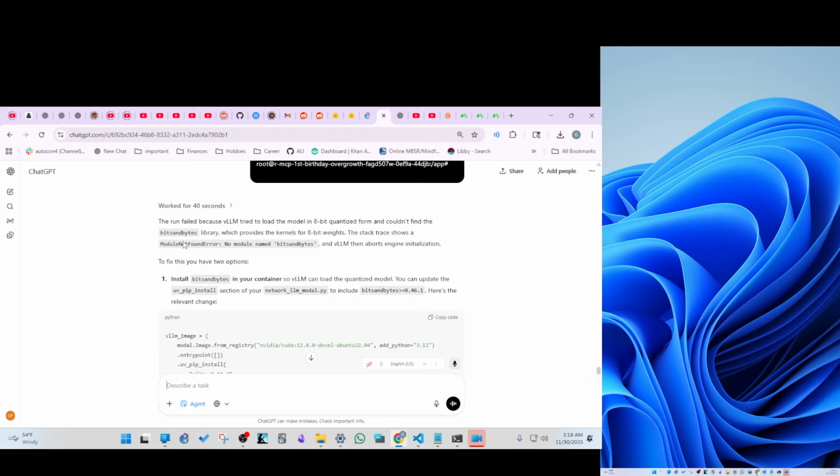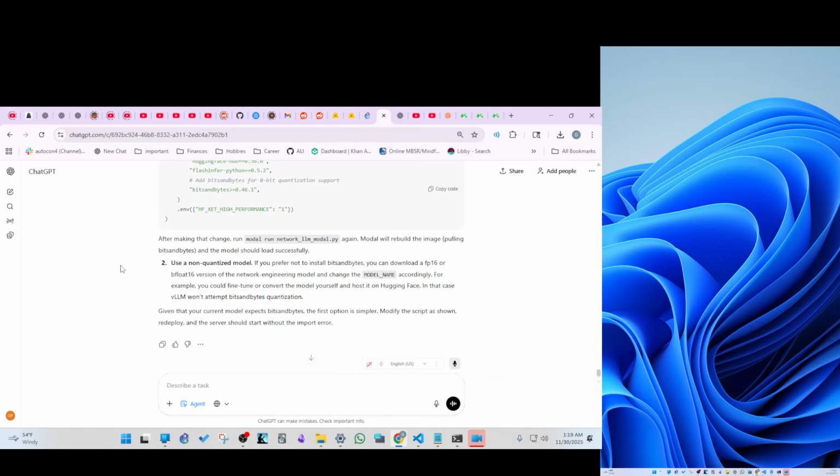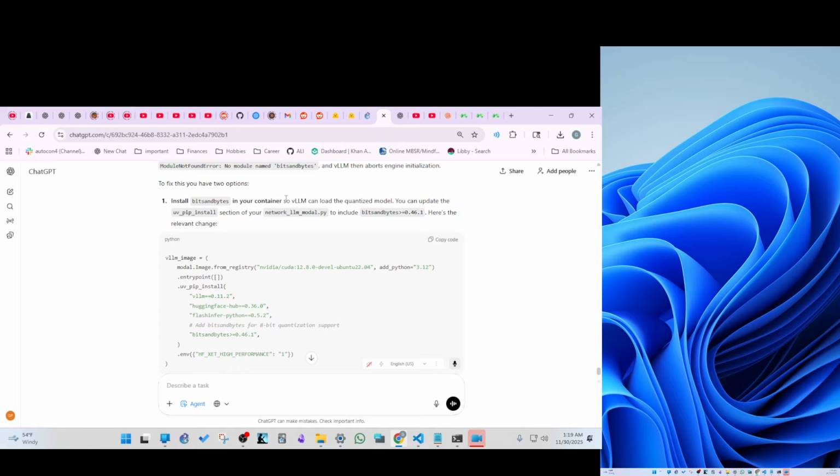So it looks like going back to the other thing. I couldn't find library provides current. Okay, fixes, you have two. Okay, we can do that. We can update the relevant change. Okay, after making that change, let's do that.